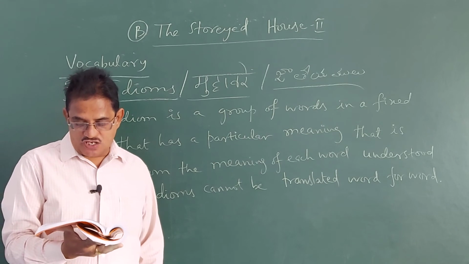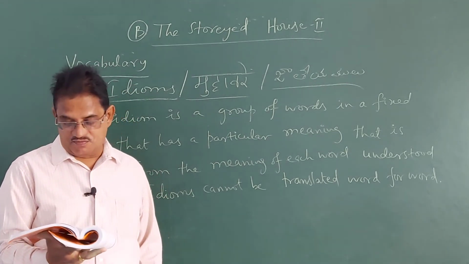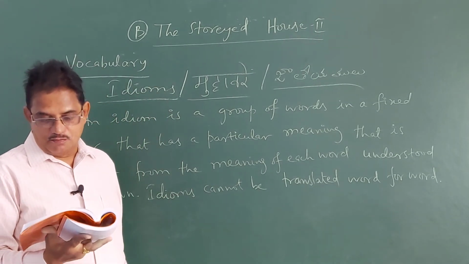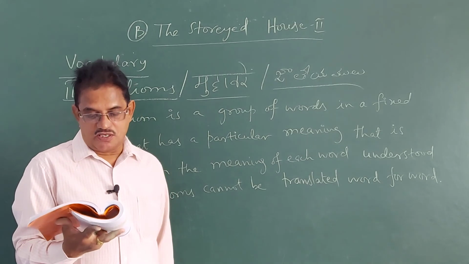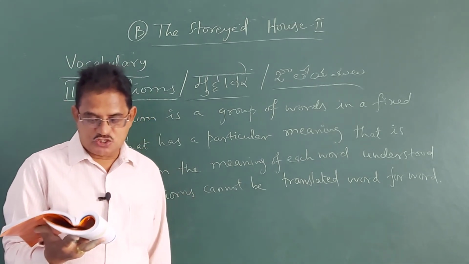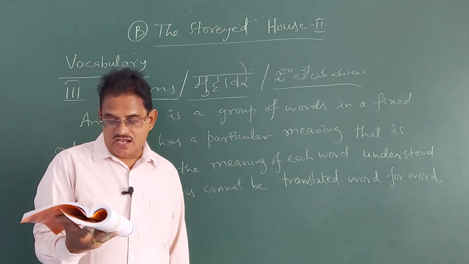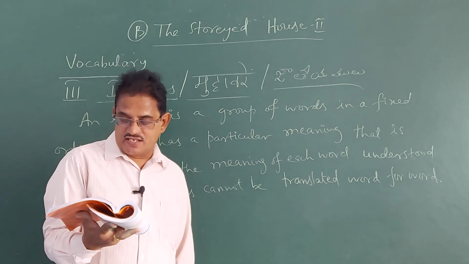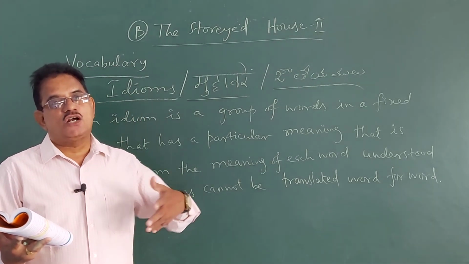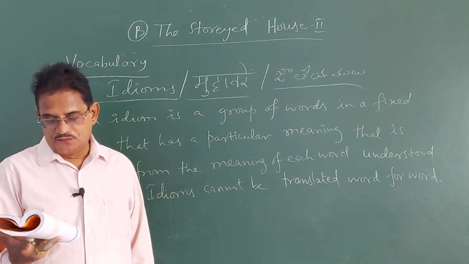Second one, lose heart. Don't lose heart just because you have failed one time. That means be discouraged. So first one is B, second one is E. Lose heart means to be discouraged. Sentence number 3, let the cat out of the bag. When you let the cat out of the bag, that means you reveal a secret there. When you let the cat out of the bag, it is revealing a secret. You have tried G there.